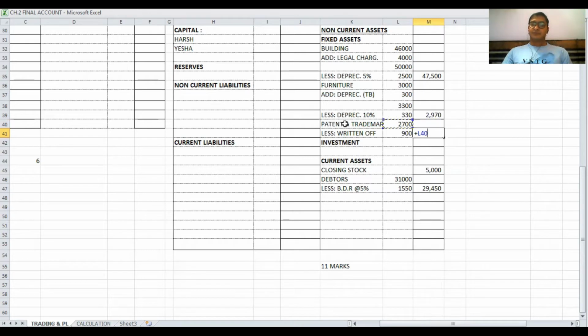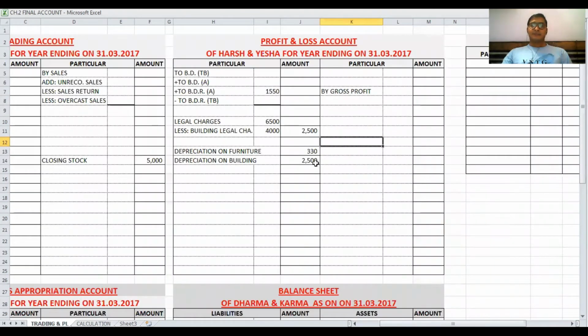Net value is 1800. Here we have deducted 900 as written off of patents and trademark. The second entry is in the P&L account debit side, 900, for written off of patent and trademark. Amount is 900. Simple. So finally, the 5 adjustments are completed.